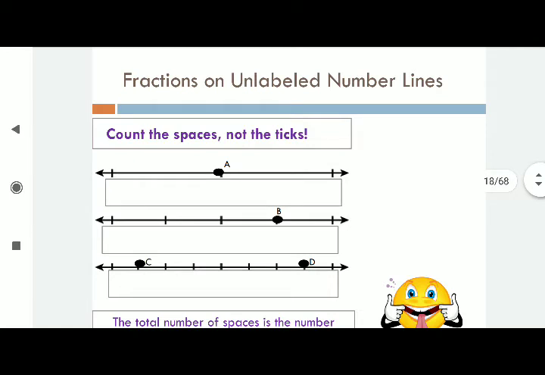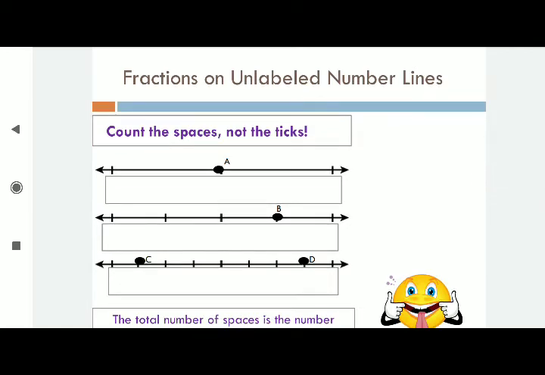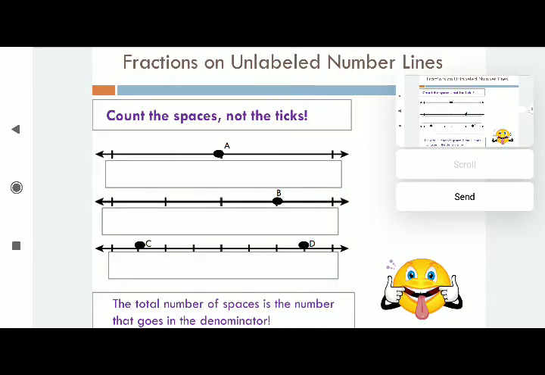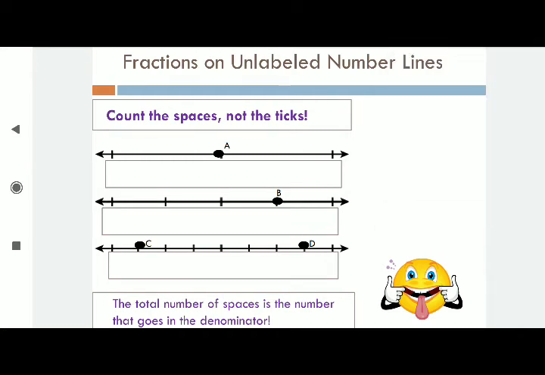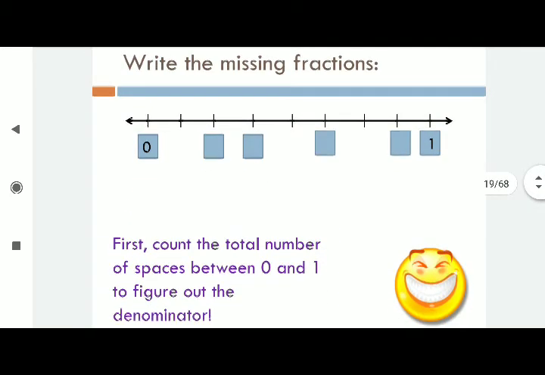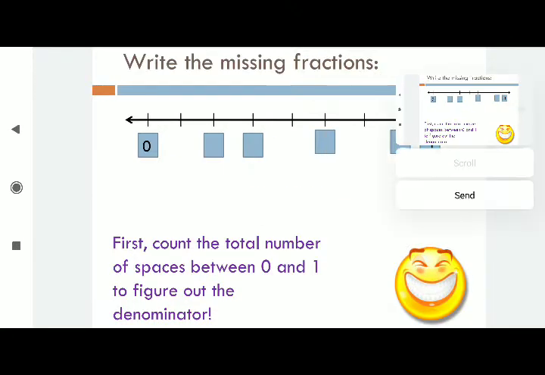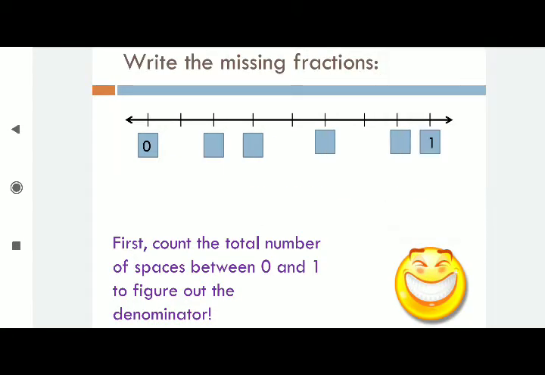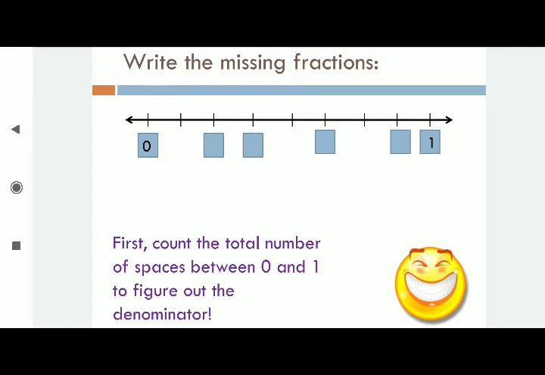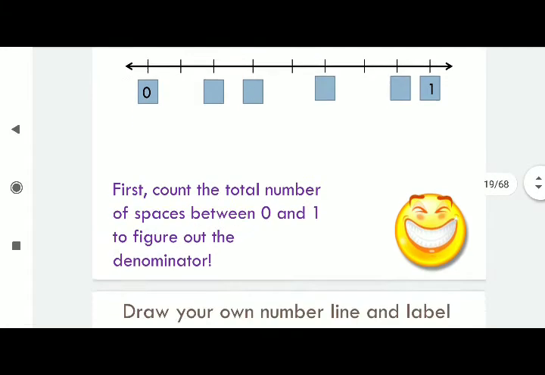Fractions on an unnumbered number line. Same here also, count the spaces. First one, 1, 2. Just like the previous question, in this question they didn't give shading. They gave you points: where is point A, point B, point C, point D. Write the missing fractions. Check how many spaces there are in total: 1, 2, 3, 4, 5, 6, 7, 8 parts are there. So 0/8, 1/8, 2/8, 3/8, 4/8, 5/8, 6/8, 7/8, 8/8. 8/8 is nothing but 1. So that's another question. You do it and send it to me.